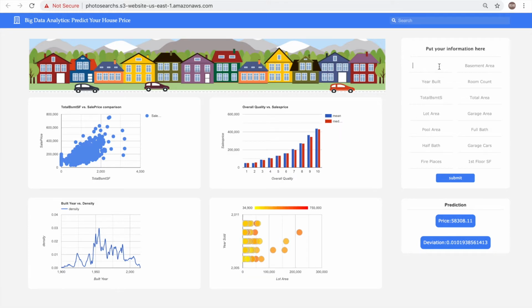For our prediction and advice model, we input some of the key parameters that we chose from the many parameters of the house.